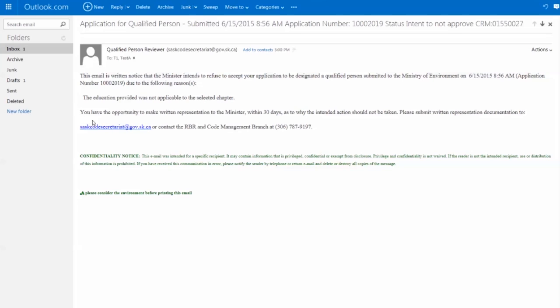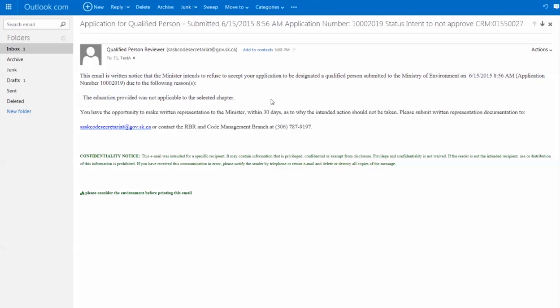Under that, it states that you have the opportunity to make written representation to the minister within 30 days as to why the intended actions should not be taken. Please submit your written representation documentation to SAS Code Secretariat at gov.sk.ca. So in this email, we are made aware that the minister intends to refuse our application. However, we do have the option of sending an email to the email provided here with written representation as to why they should not take this step for refusing me because my education was not applicable to the selected chapter.